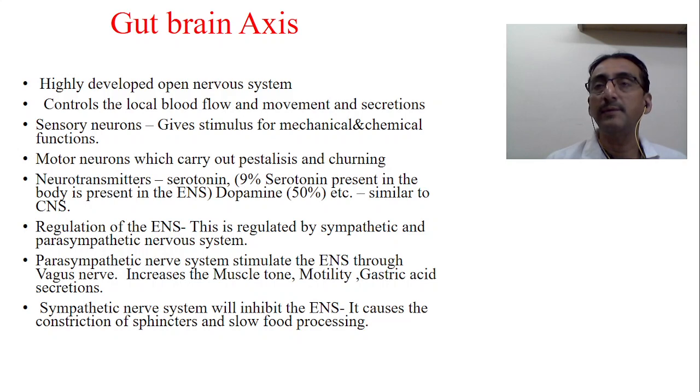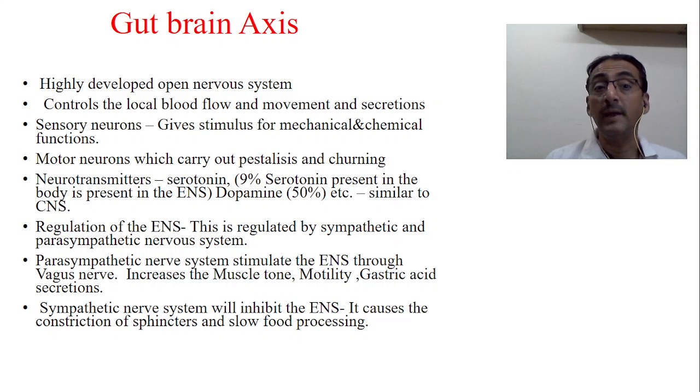Similarly, we have different types of neurotransmitters. We know that when a nerve exists, there should be some neurotransmitters. If you see the neurotransmitters present in the neurons of the gut brain area, mainly serotonin is present. 95% of the serotonin present in the body is present in the enteric nervous system. Very important. Out of the total 100% of serotonin in the body, 95% itself is present in the gut brain area.